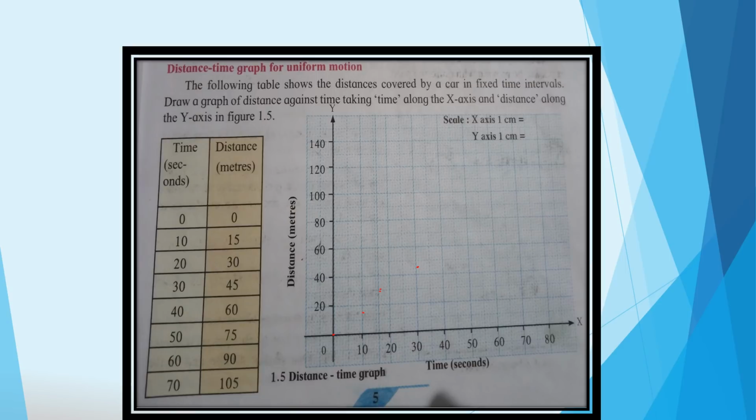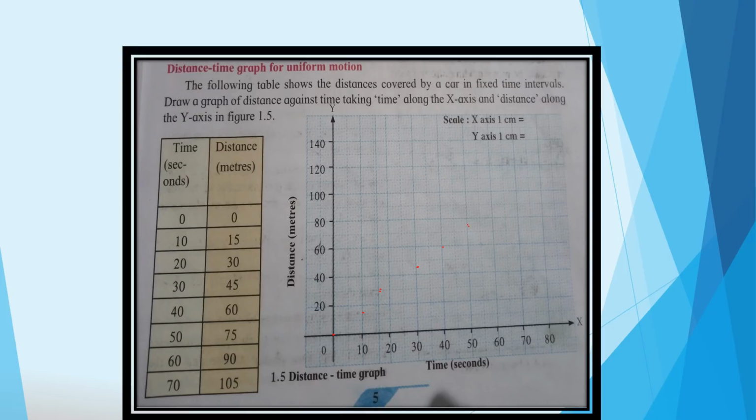Next 40, 60. So 40 second timing and 60 is here. Then 50 seconds and 75. So here I am taking 50 and 75. So 75 is coming in between 70 and 80. 70 is the middle of this blue paint line. So the 70 and 80 middle part is this.